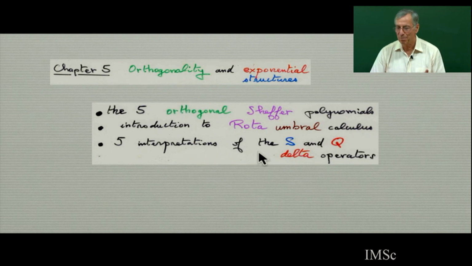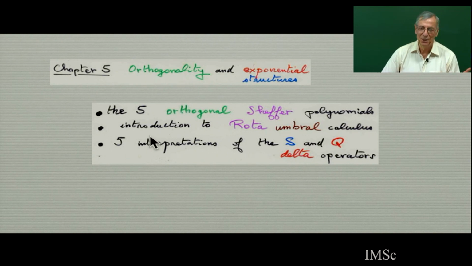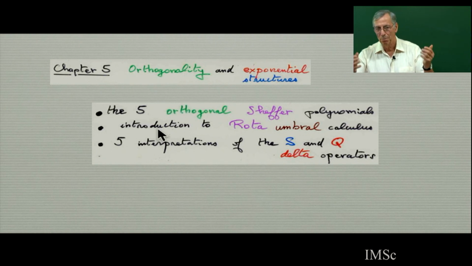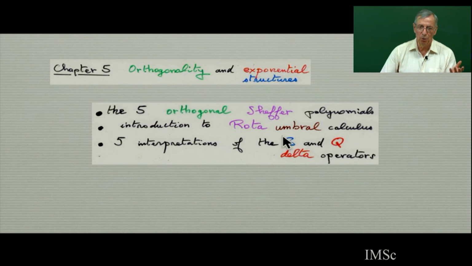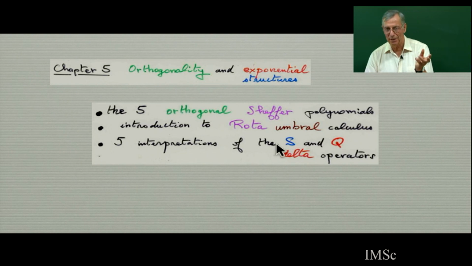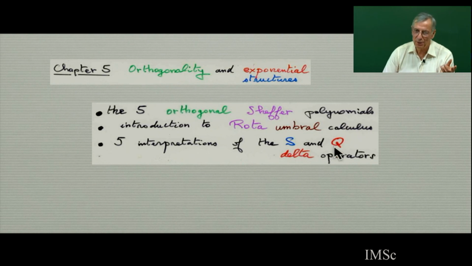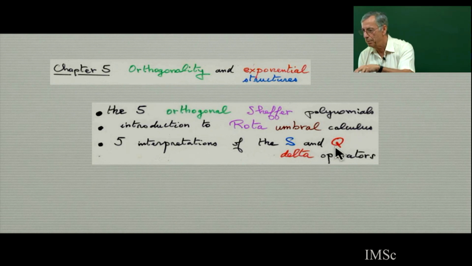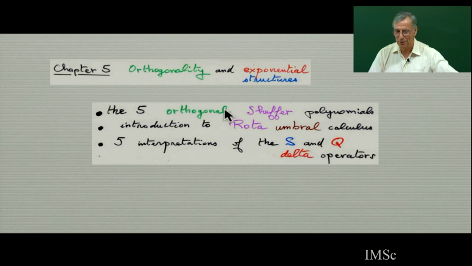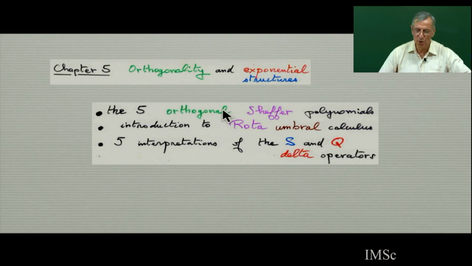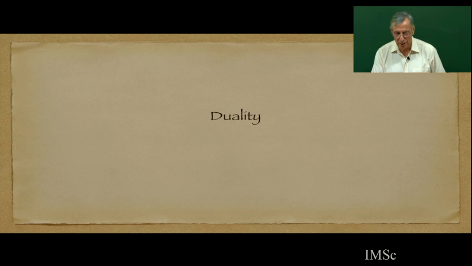It's part of the culture of mathematics. And in the umbral calculus, Sheffer polynomials, you can define them by two generating functions, but you can also define them by delta operator, so there are two different equivalent definitions. And when you work with delta operators, there is an S and a Q for the Sheffer polynomial. So we'll also give an interpretation of this operator. The interesting fact is that the interpretation of this operator will be in terms of weighted paths in history, and the interpretation of the polynomial in terms of the three-term recurrence relation, in terms of pavage. So there is a kind of duality.